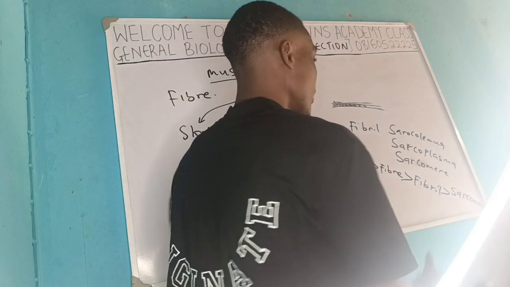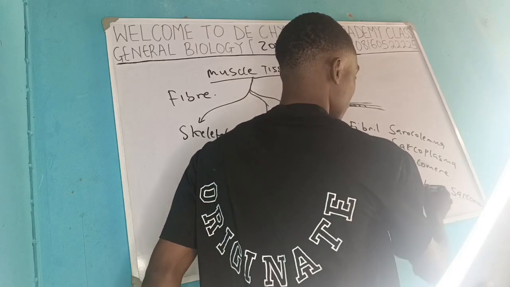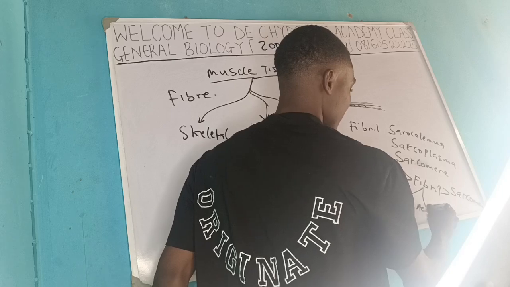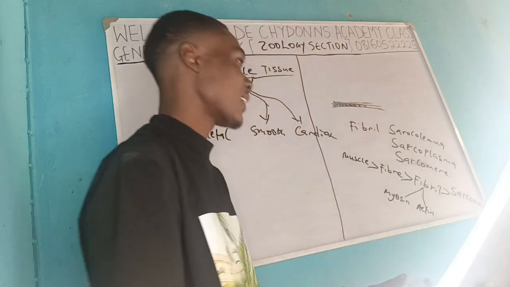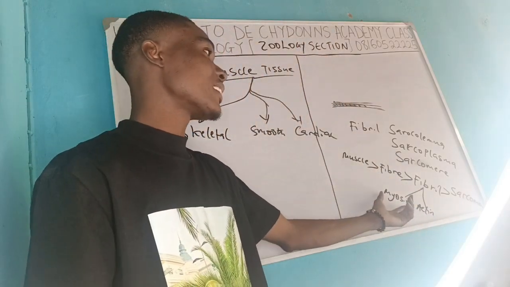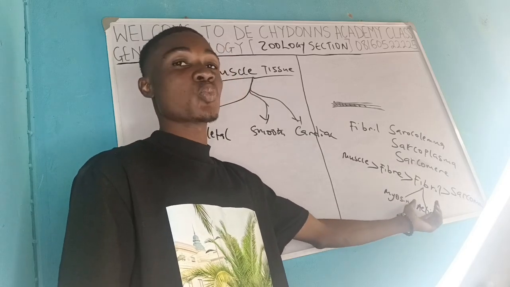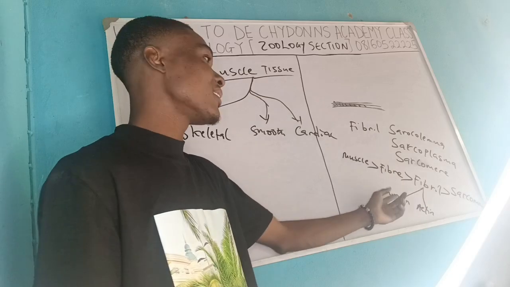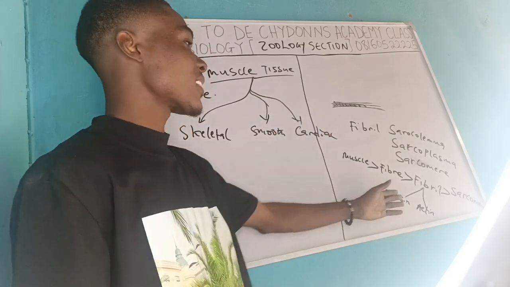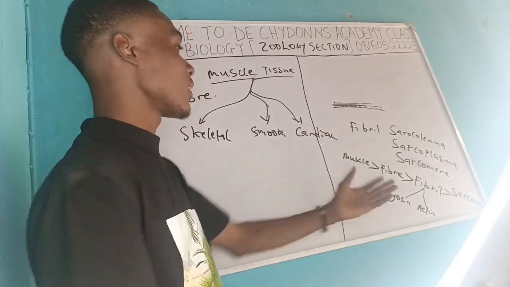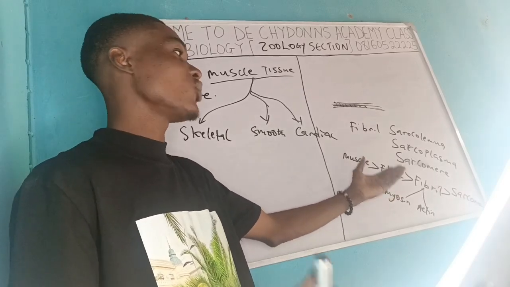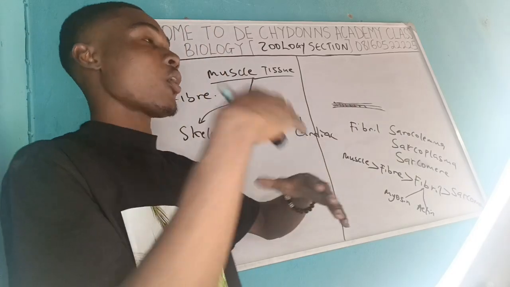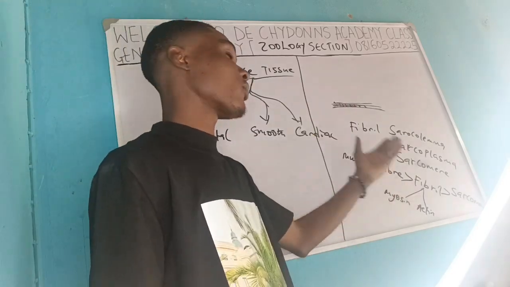So in the fibril, remember this is the smallest part, there are two proteins that they call myosin and actin. Myosin is the thicker part of the fibril, and actin is the thinner part. Contraction occurs by these two sliding over one another. When you strain your muscle, these proteins slide on top of each other for contraction to occur.